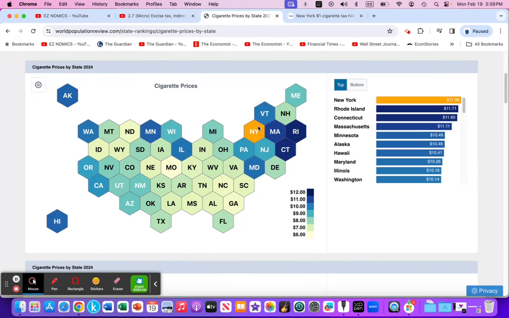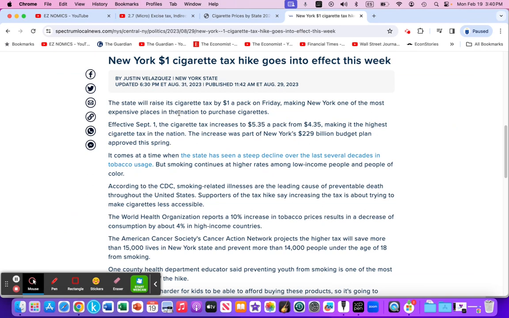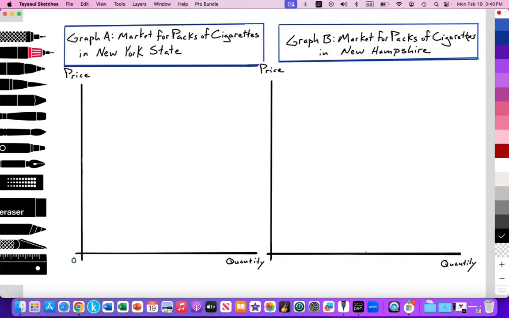But the state of New York increased the state tax by an additional dollar, bringing that price up to 13. So here's an article highlighting, and again, it could be a good idea for an internal assessment, that in 2023 the state of New York raised the state tax on cigarette packs by an additional dollar, taking it up to $5.35 a pack from the previous $4.35. Okay, so that will be our applied example. So let's go ahead and graph and analyze a non-price determinant, using substitutes as an example.